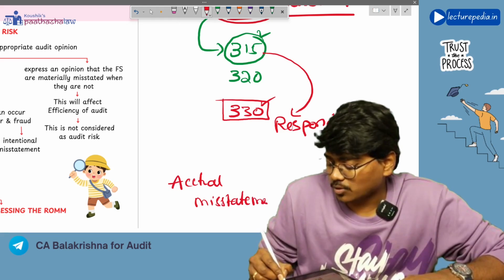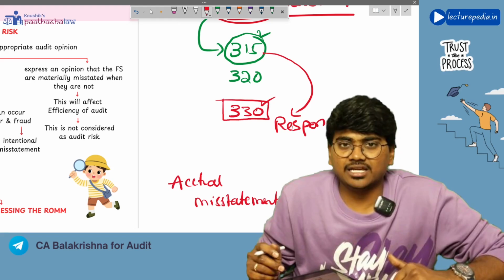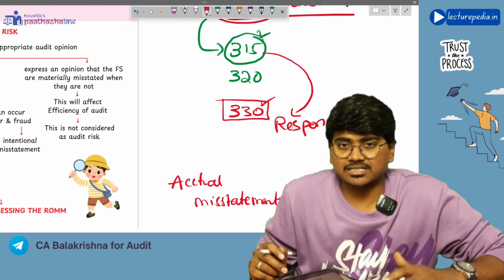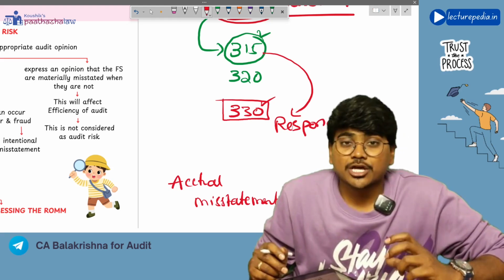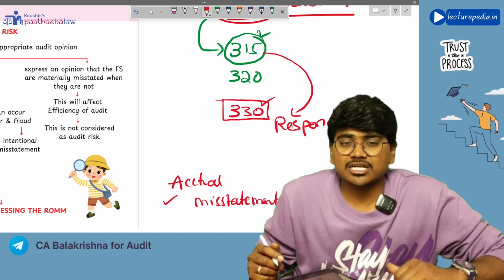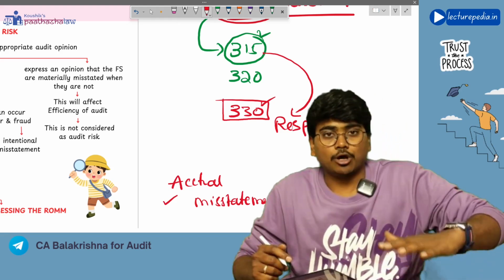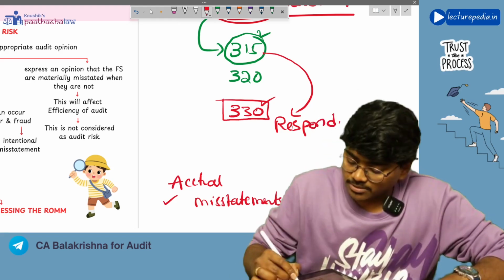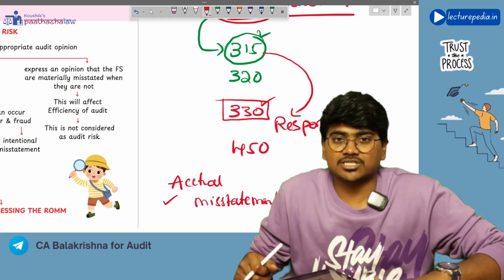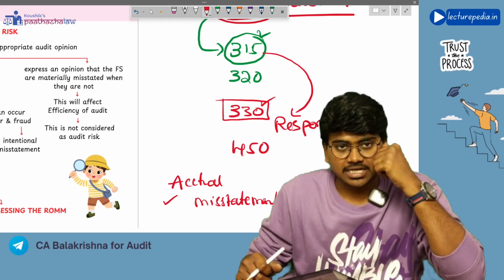Okay, as per SA-315, you have just identified risk of material misstatement, but by performing audit procedures based on that risk, you will identify actual misstatements. Now these actual misstatements have to be evaluated, right? You have to take proper action by evaluating those misstatements. That will be done as per SA-450, which is evaluation of misstatements identified during the audit. Got it? These are the four standards.